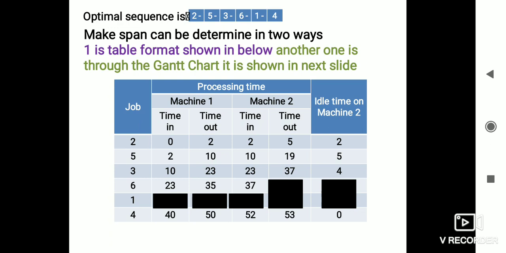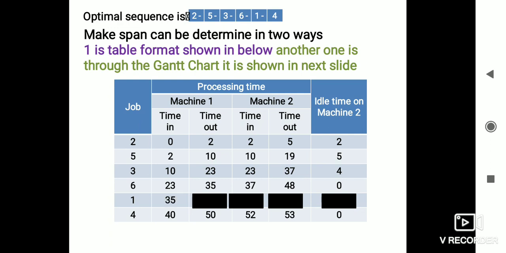The sixth job completed by the first machine at 35, so the in time on the second machine will be after completion of the third job, when the sixth job comes into machine 2. That's why we are mentioning 37 here. There is no idle time here, and the process time will be 11 minutes. 37 plus 11 is 48. There is no idle time.